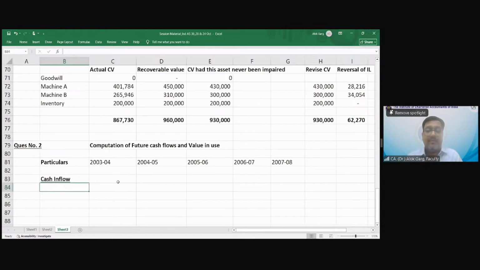And what is my cash inflow? You remember the quantity of steering wheels was given. How much is the quantity in 2003-4? 10,000 was given, right? During the year ended 31st March 2004, A Limited expects to sell 10,000 steering wheels. And it is also written that the number is forecast to increase by 5% each year. So every year it goes up by 5%, multiply by 105%.